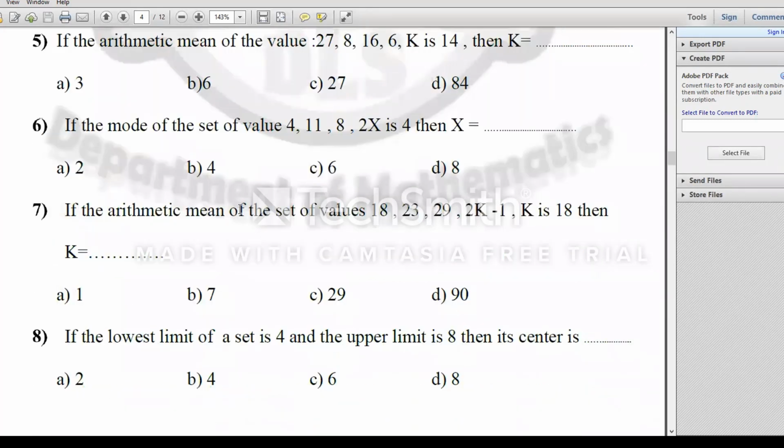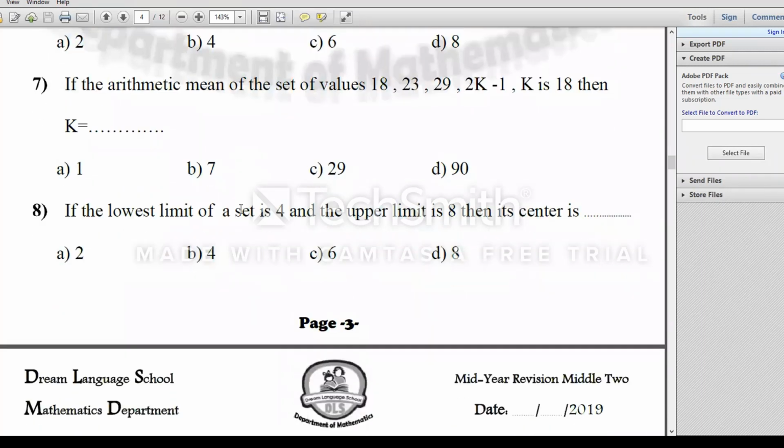We are in number 7. If the arithmetic mean of the values 18, 23, 29, 2k minus 1, k is 18, then k.